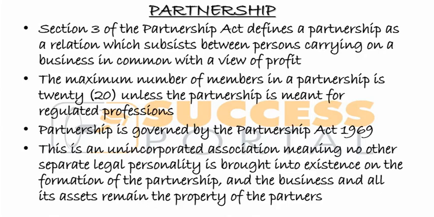So this is an unincorporated association. What does it mean? There is no legal person that is formed when you form a partnership. It means that there's no separation between the partners, who are the owners, and the actual business. So no separate legal personality is brought into existence on the formation of the partnership, and the business and all its assets remain the properties of the partners. We talked about this as we were introducing the chapter, so we are repeating that there is no separate legal entity when you form a partnership.